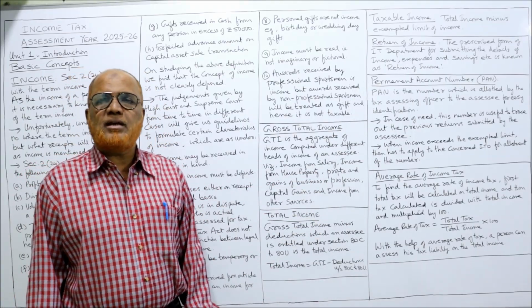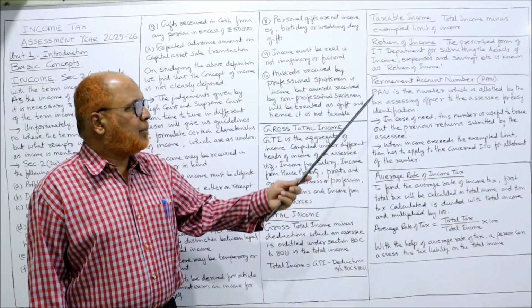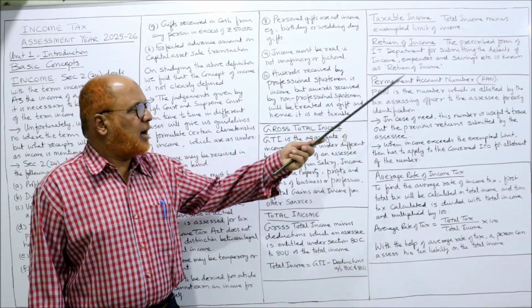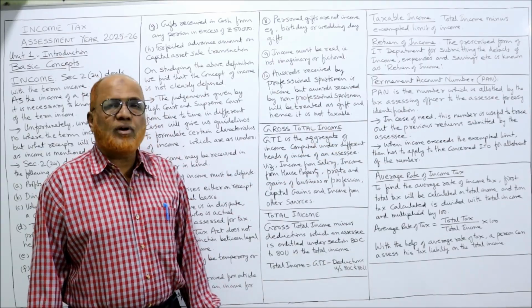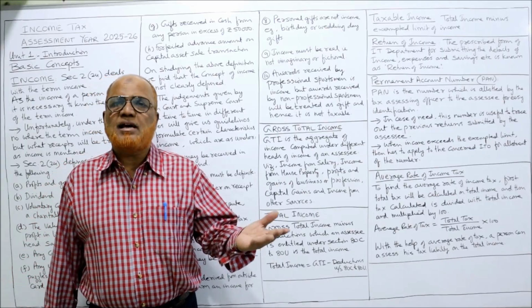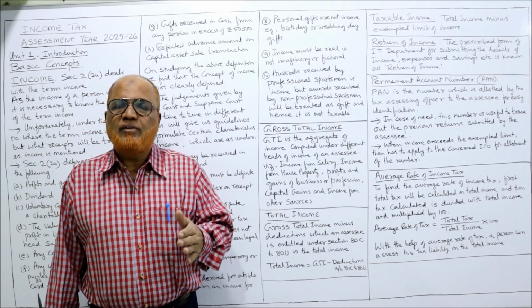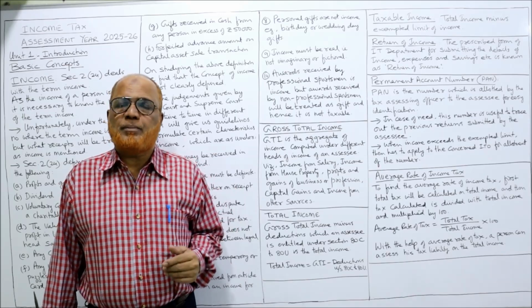Next comes permanent account number. It is called PAN. So PAN is the number which is allotted by the tax assessing officer to the assessee for easy identification. Because there are many people having the same name, it will be difficult for the income tax department to identify the person.